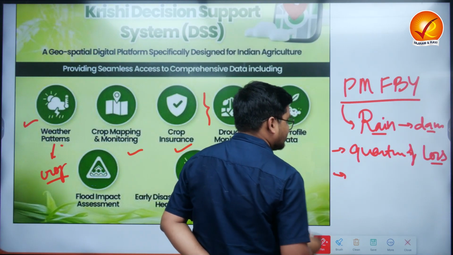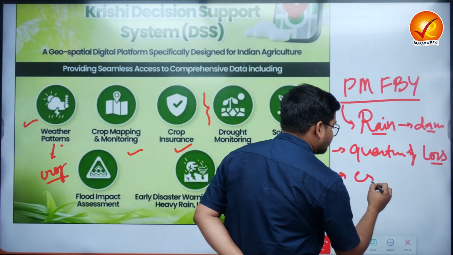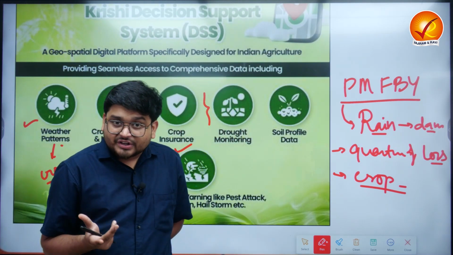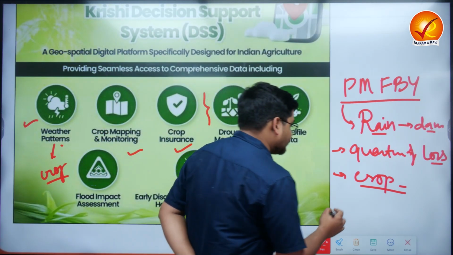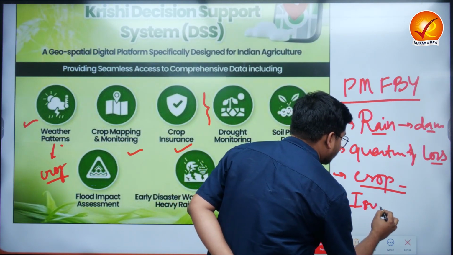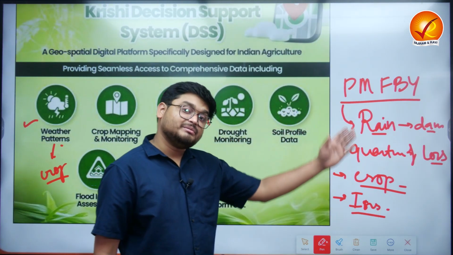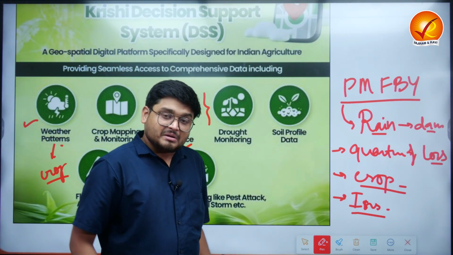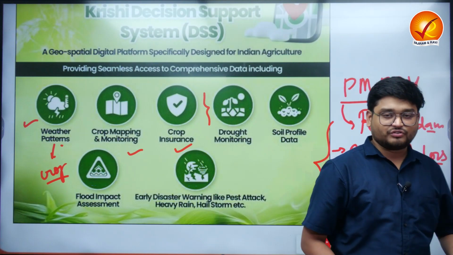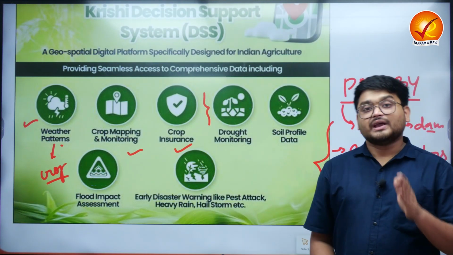Did the farmer exactly grow some particular crop for which the farmer is claiming insurance? There are many issues highlighted by the insurance companies also with reference to the claims that the farmers are making, because obviously we do not have proper information about how much the crop was lost, how much the damage was in reality.